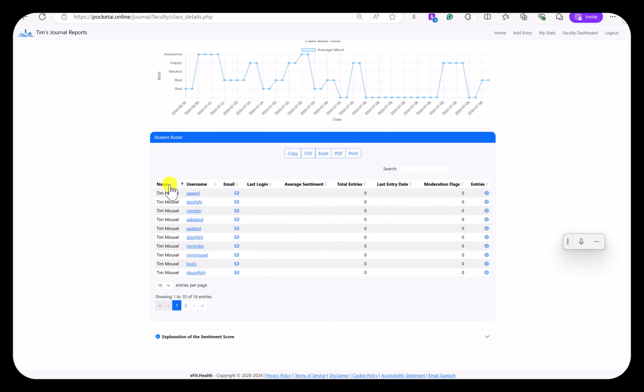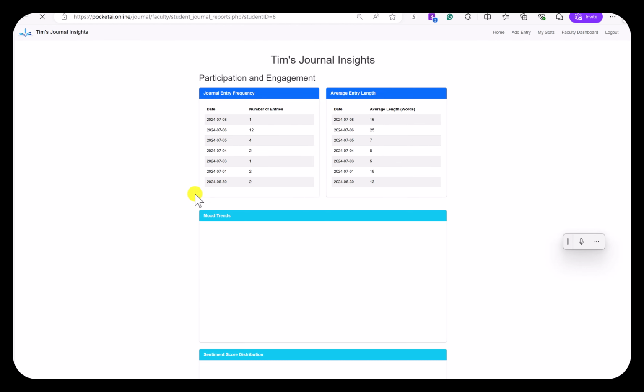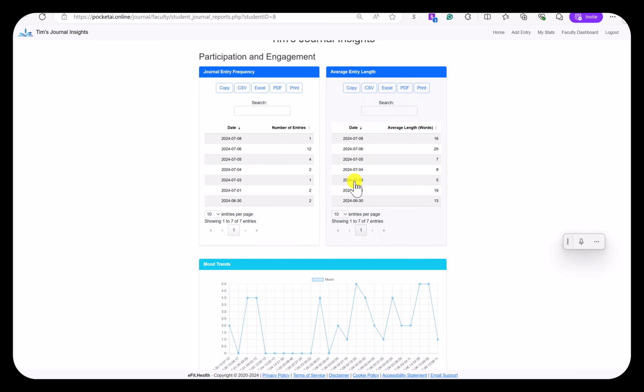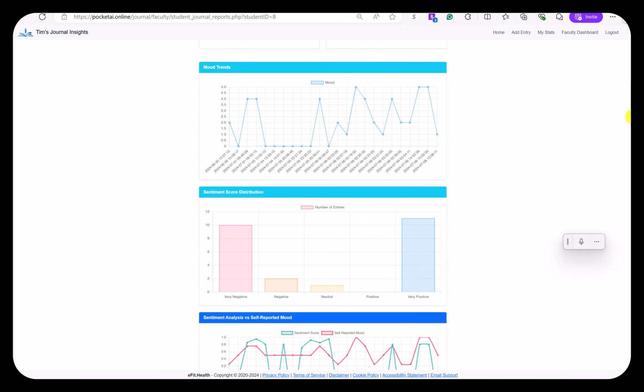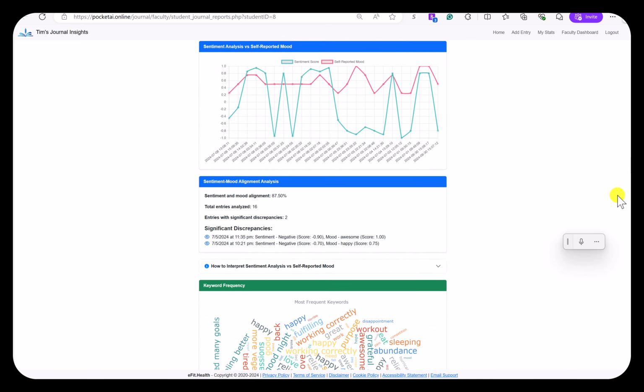Then I can come down and look at specific students. So this troublemaker guy, Mousel, I'll click on him. And I can see number of entries again. The same report that the student sees, I can see for each individual student.